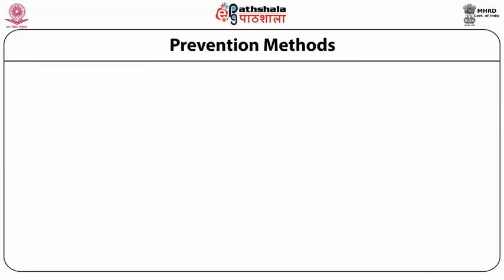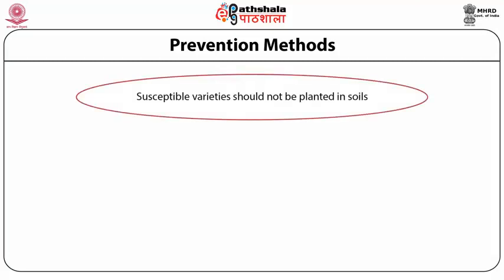Opines, in this case, serve as a nutrient for the pathogen's growth. If we consider the preventive methods, susceptible varieties should not be easily procured.